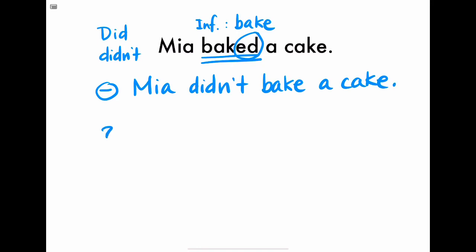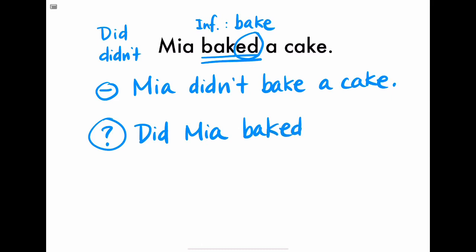For the question, we will also have to use the infinitive form. So we will say, did Mia, and then we will use the infinitive form. Is it baked? No, it's not baked. We have to remove the ed. We will use the infinitive form bake. So it's going to be, did Mia bake a cake? And we will not forget the question mark at the end.